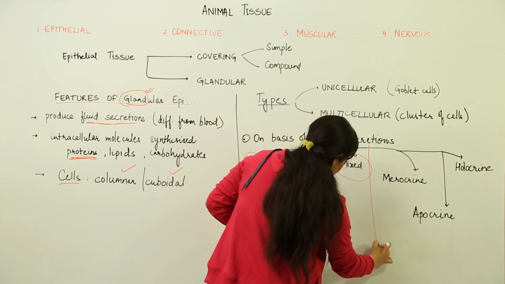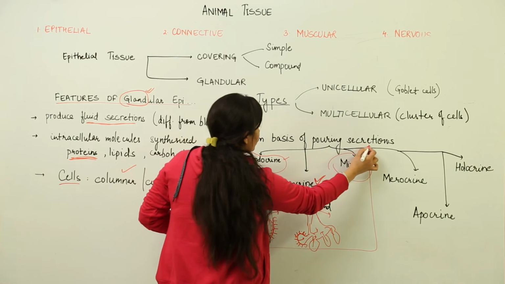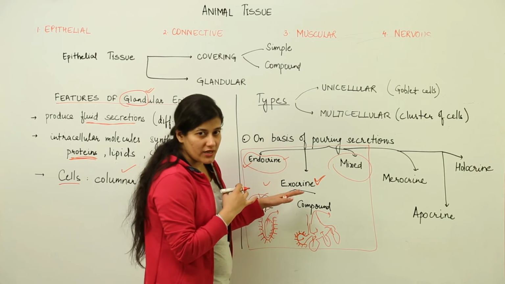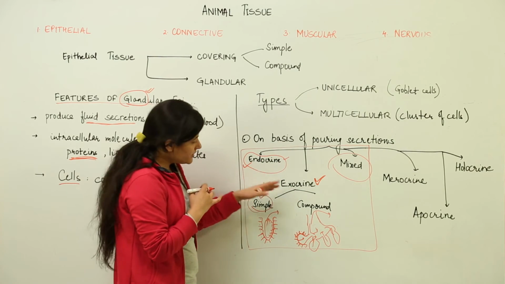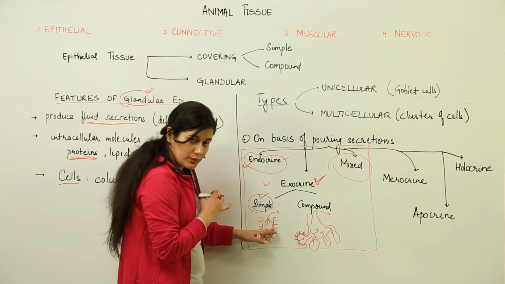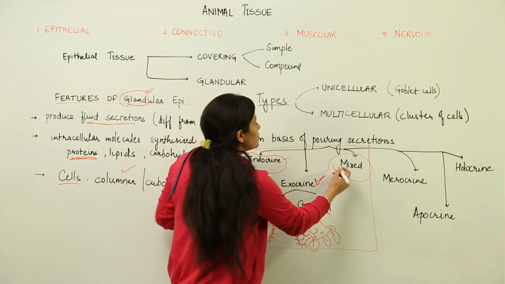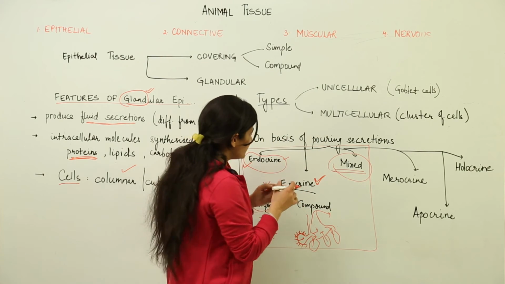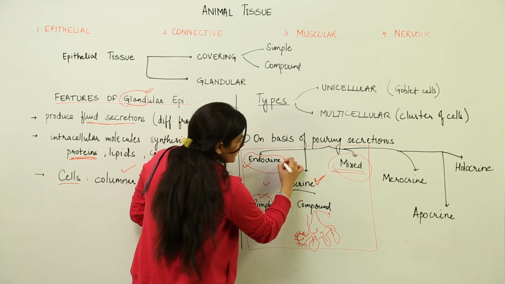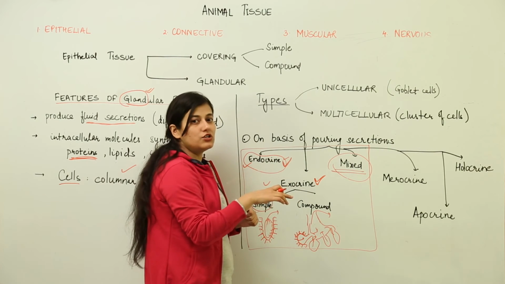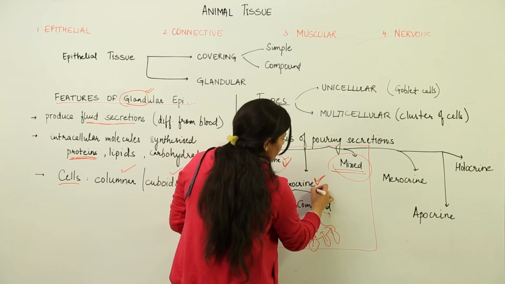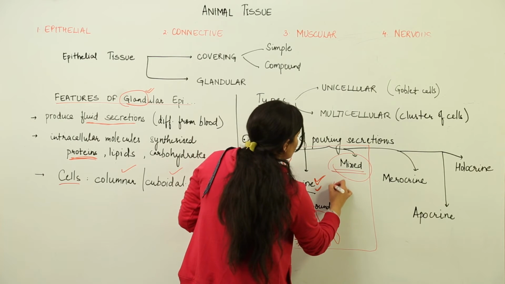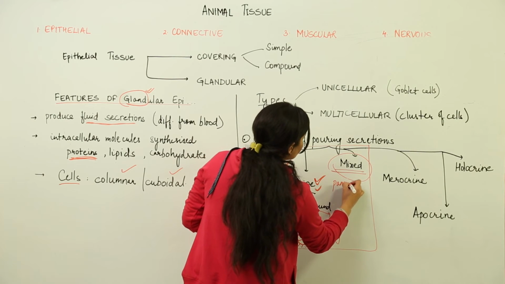Now these three are basically one type of classification. Please pay attention. I talked about endocrine gland, I talked about exocrine gland. This was ductless, this is having ducts where the duct could be a simple one or a complex one. And then I talk about mixed gland, that it would be a gland or an organ or a secretory part which would have some part that will give its secretion directly into the bloodstream, and some part which would have ducts. And which example strikes my mind over here is the simplest one, that is pancreas.